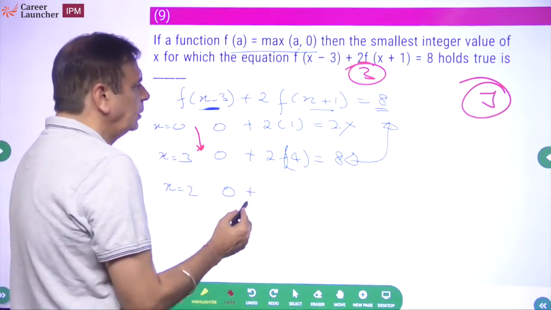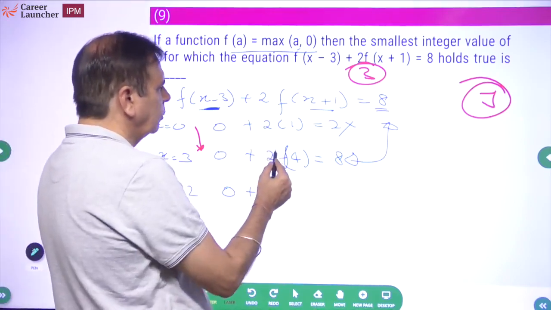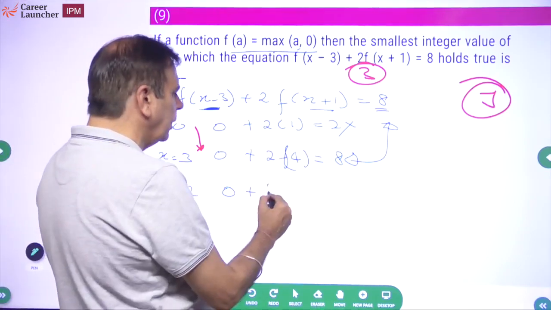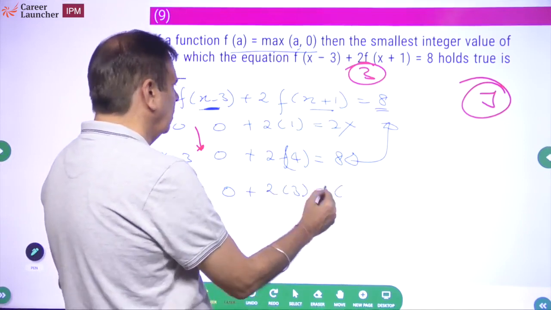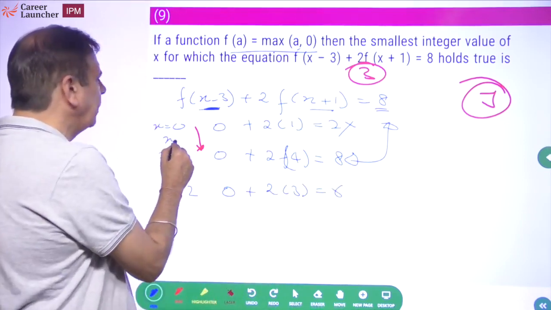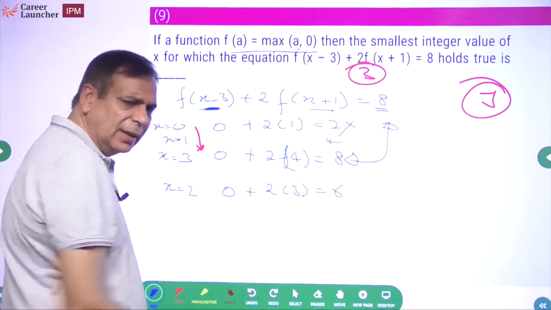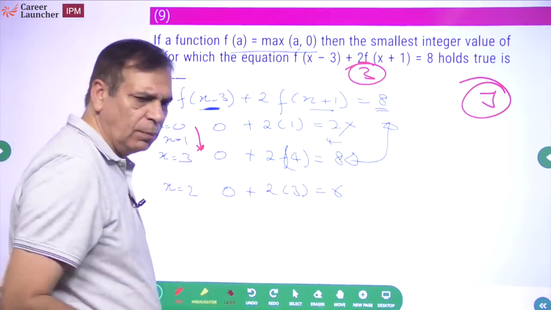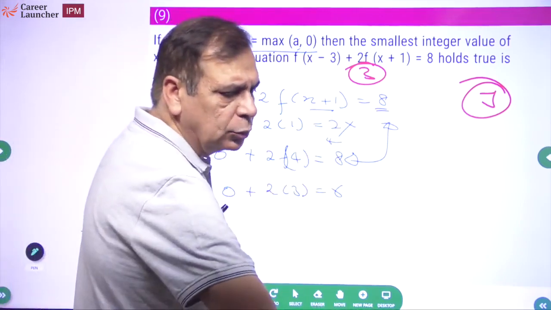Similarly, if you look at this part, if x is equal to 2, 2 plus 1 is 3, 2 into 3, this will be 6. So if x equal to 1, what do you get? 4. So the pattern is visible, finalize and move ahead. Okay? So don't worry about doing everything.